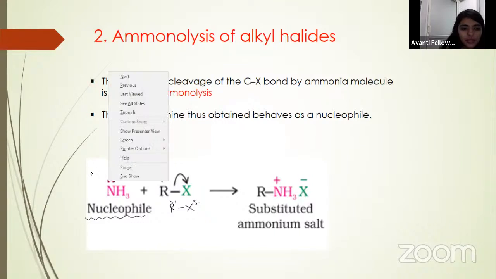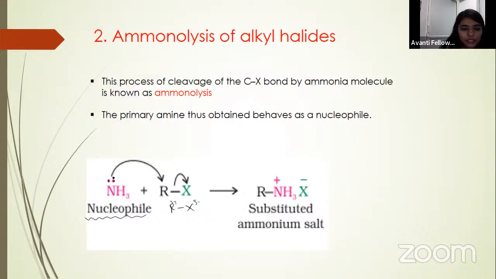So it will attack the electropositive center, and hydrogen will leave from here. This ammonia is already bonded with three hydrogens and also bonded with the R group, so a positive charge will be created on it, and to neutralize this positive charge, X minus will be in the solution for this ammonium ion.